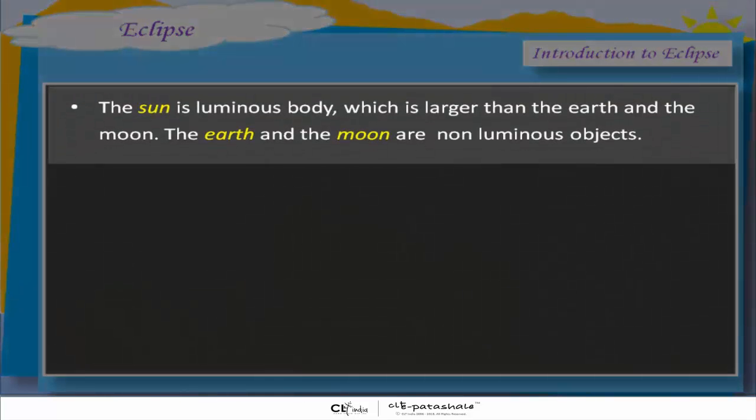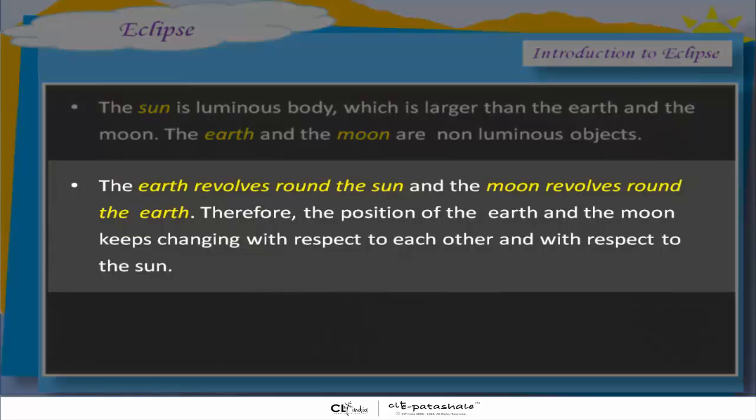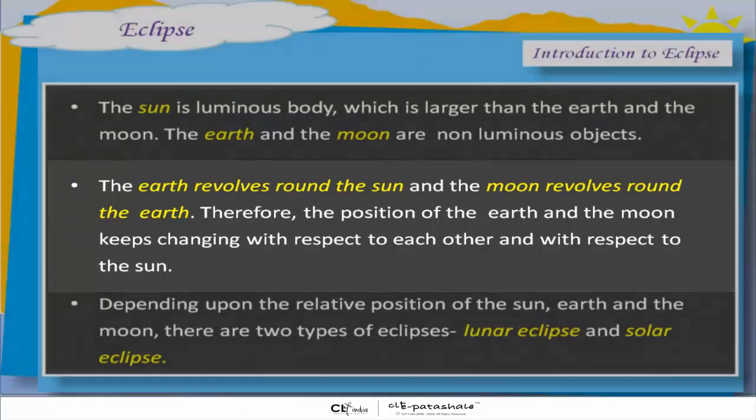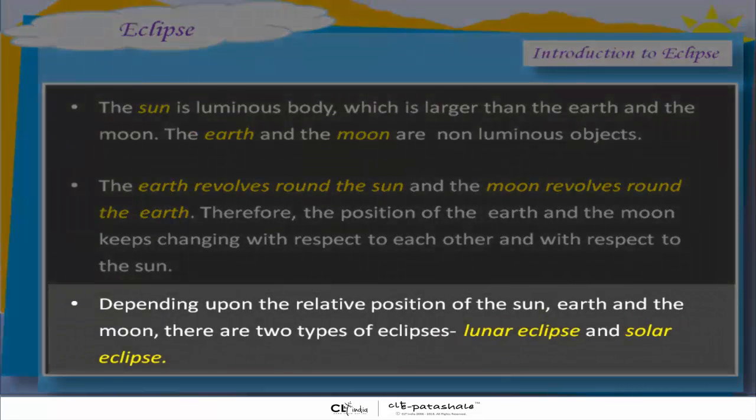The sun is a luminous body which is larger than the earth and the moon. The earth and the moon are non-luminous objects. The earth revolves around the sun and the moon revolves around the earth. Therefore, the position of the earth and the moon keeps changing with respect to each other and also with respect to the sun. Depending upon the relative position of the sun, earth and the moon, there are two types of eclipses, that is lunar eclipse and solar eclipse.